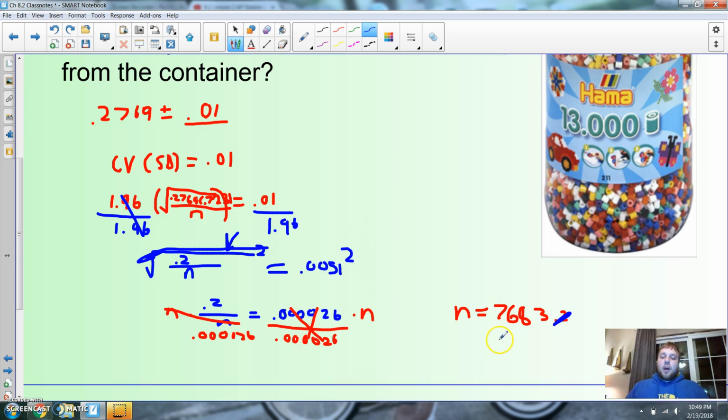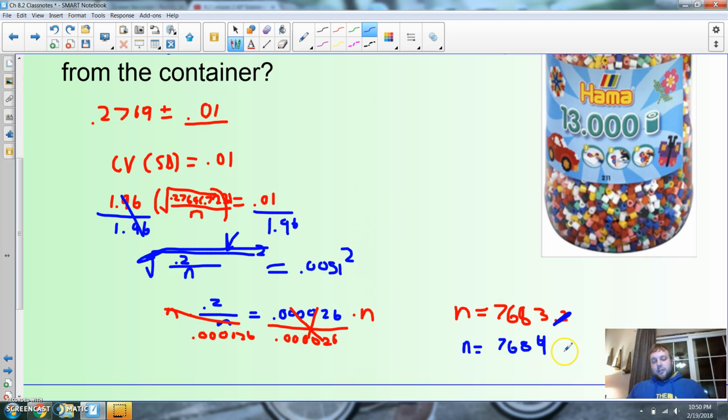So I need to round up to 7,683.4, sorry. Whew, after I just got done. Rounding up will make it a little extra skinnier, which is fine. A little extra skinny is nothing wrong, right? It'll be a little bit less than 1%, but there we go.